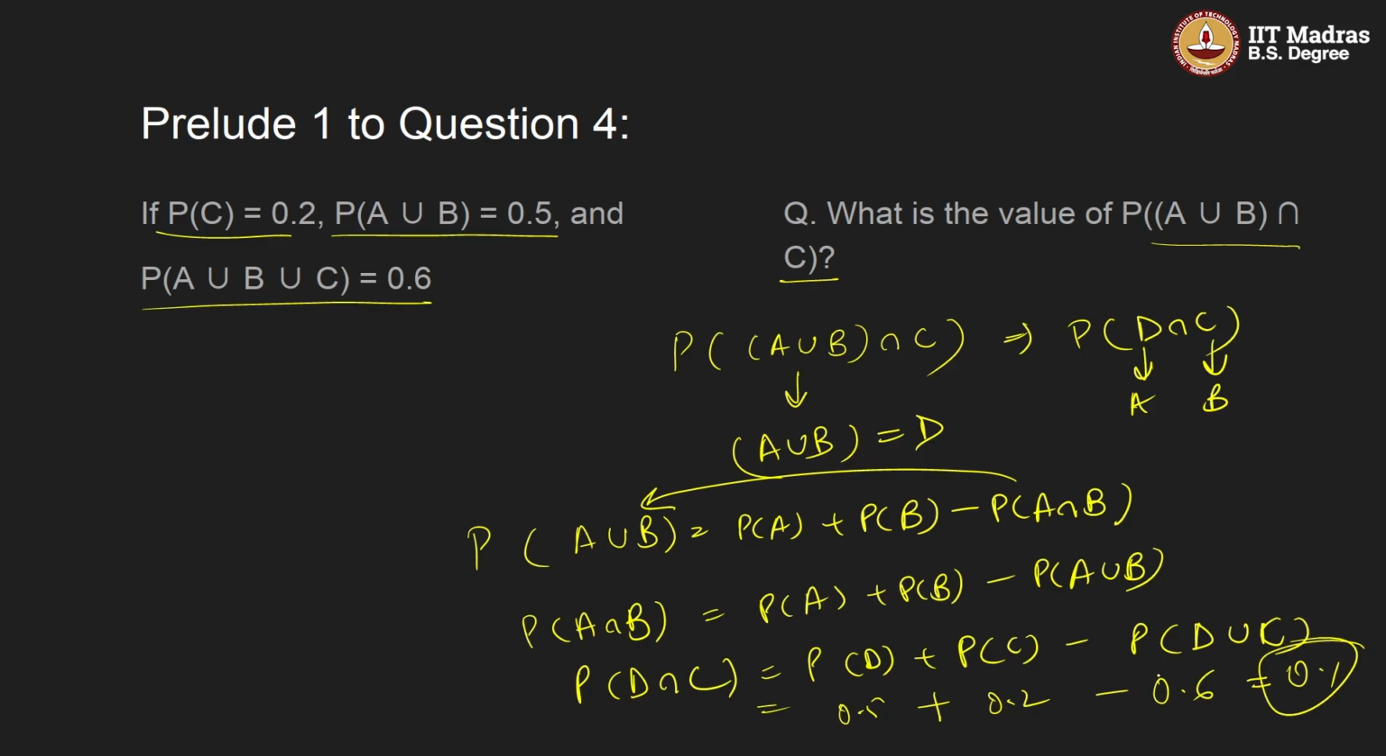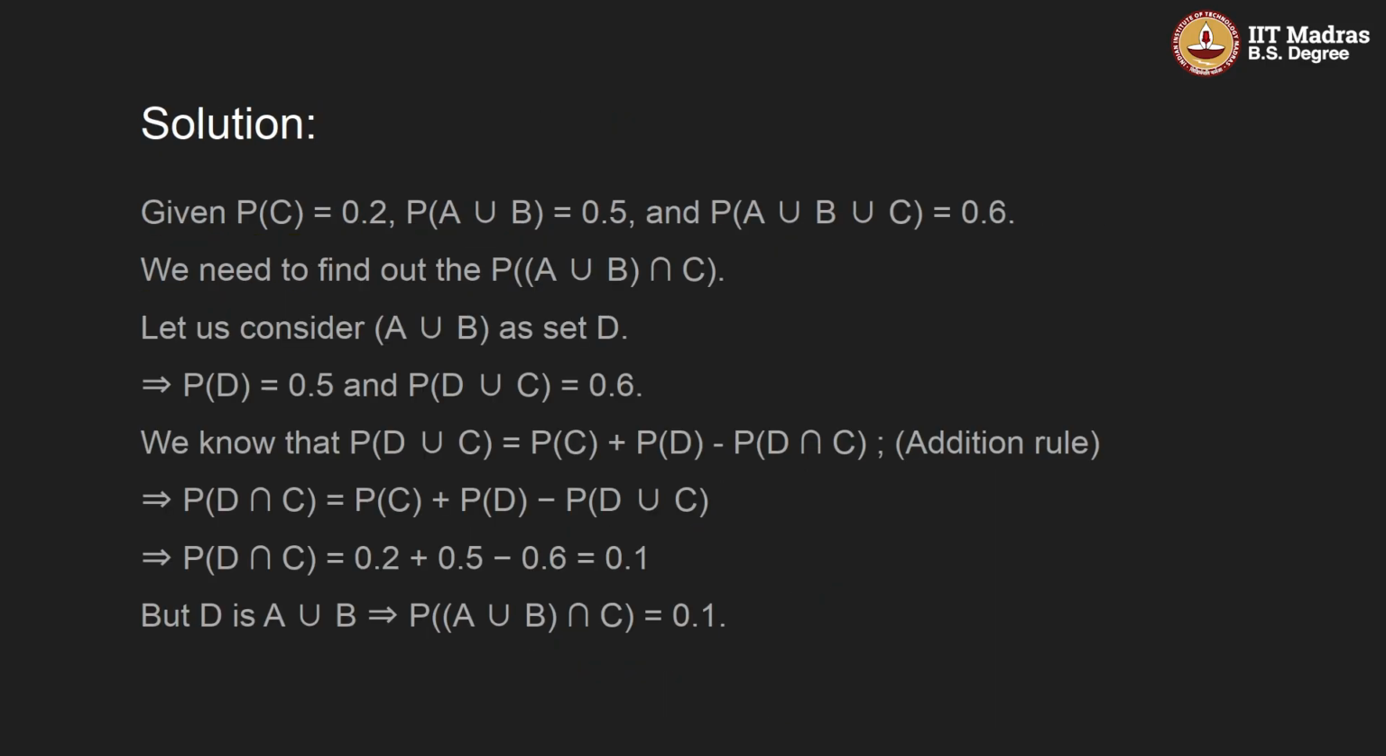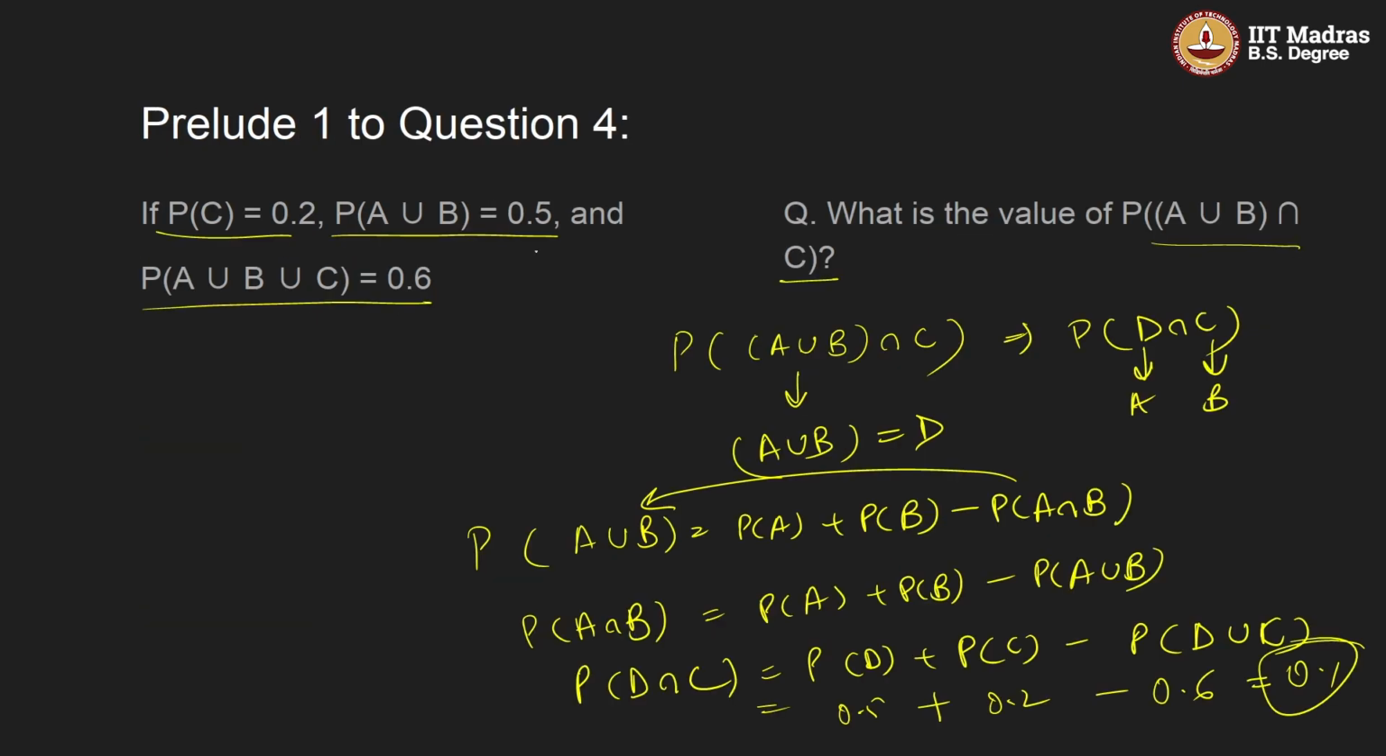Understood? Right? So if you look into the solution here, we have been given probability of C as 0.2, probability of A union B as 0.5, probability of A union B union C as 0.6. We need to find out the value of this, right? So let us consider A union B as a set D. So probability of D is 0.5. If we see here, this is probability of D, right?